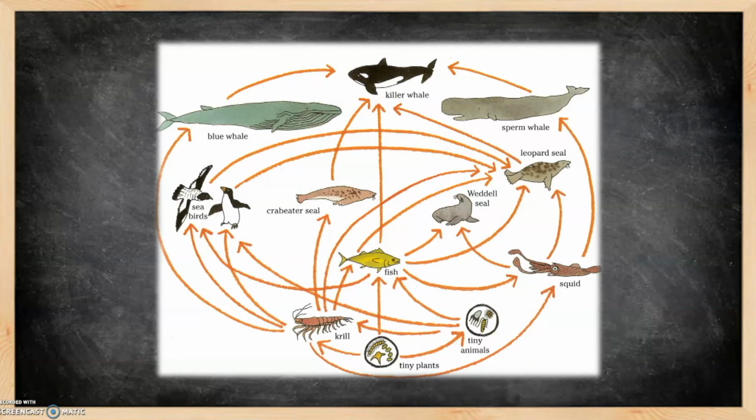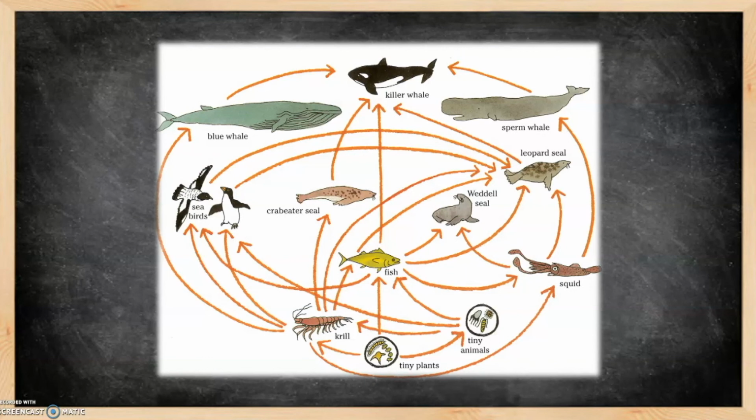Food webs are affected when there's a change in the population of one of the organisms. An example of this would be a change in the population of, let's say, the fish. Let's say that humans are fishing and they overfish. So we're losing our fish. We're taking them out of this food web. Well, if you take fish out of this food web, then the killer whale who eats the fish is going to have less food. And so the killer whale population may suffer because the killer whale has less food.